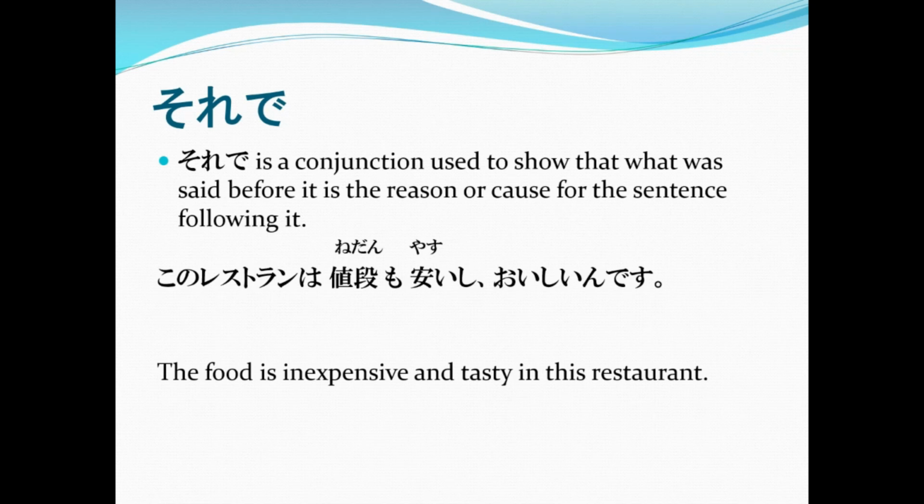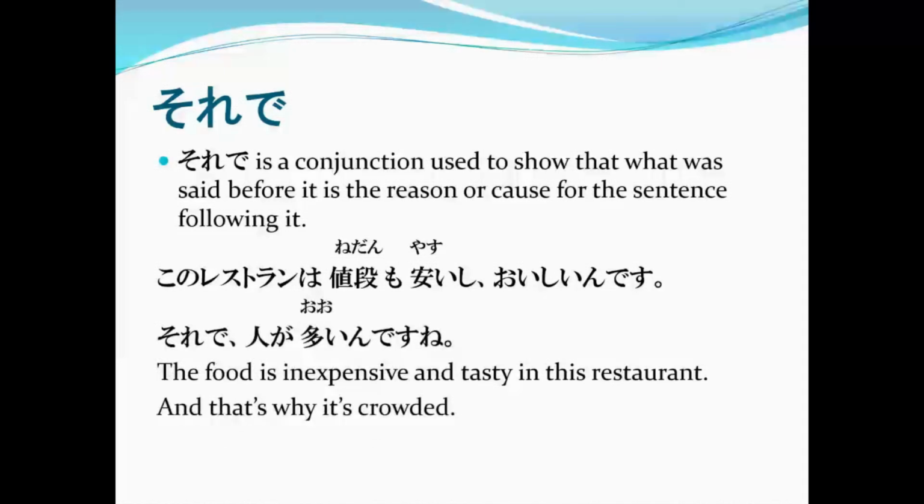このレストランは値段も安いし、美味しいんです。The food is inexpensive and tasty in this restaurant. Now listen to this. それで人が多いんですね。And that's why it is crowded. Now let's read this as a whole. このレストランは値段も安いし、美味しいんです。それで人が多いんですね。The food is inexpensive and tasty in this restaurant, and that's why it's crowded.